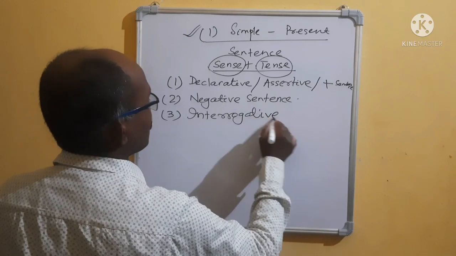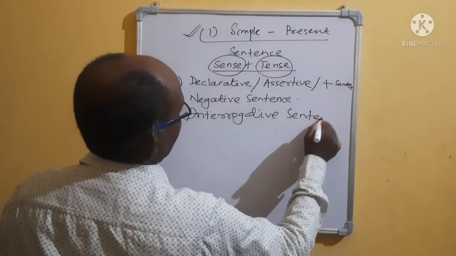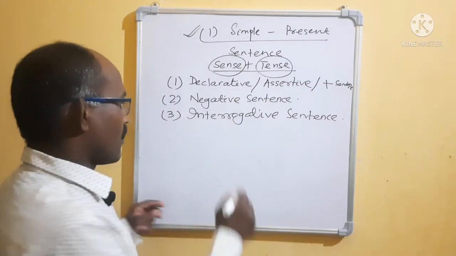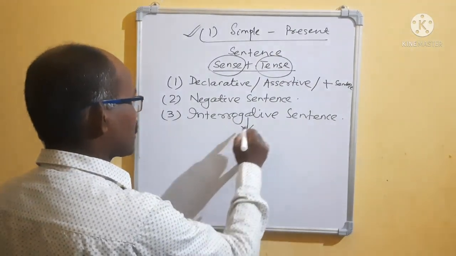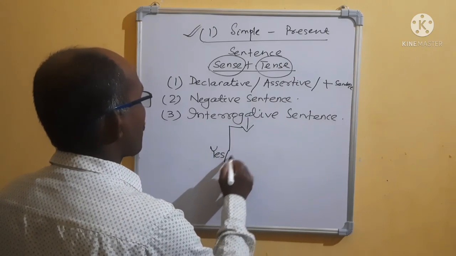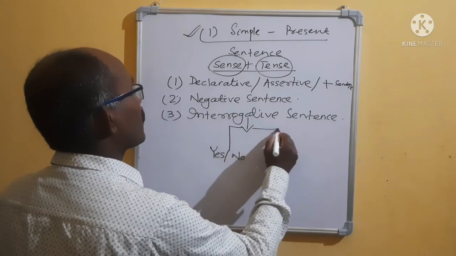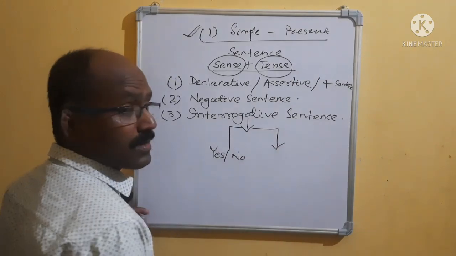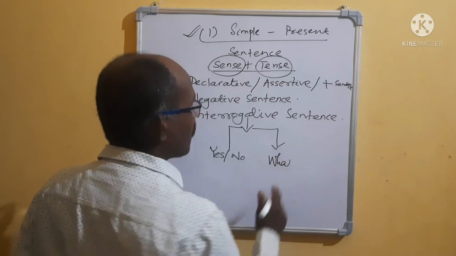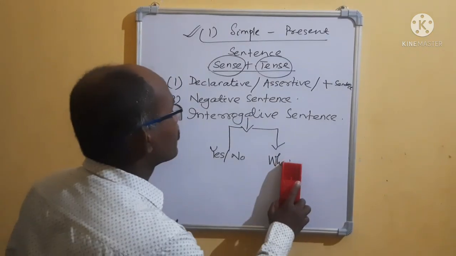Number three, interrogative sentence. You remember that interrogative sentences are of two types: number one, yes or no questions, and number two, WH word questions.